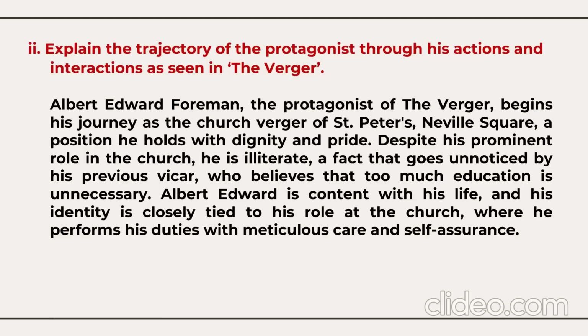Despite his prominent role in the church, he is illiterate, and this fact had never been noticed by the previous vicar, who believed that too much education is unnecessary. Albert Edward is satisfied with his life, and his identity is closely tied to his role at the church, where he performs his duty with a lot of care, honesty, loyalty, and self assurance. What happens later?